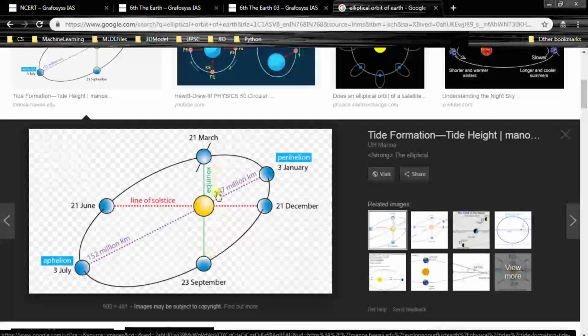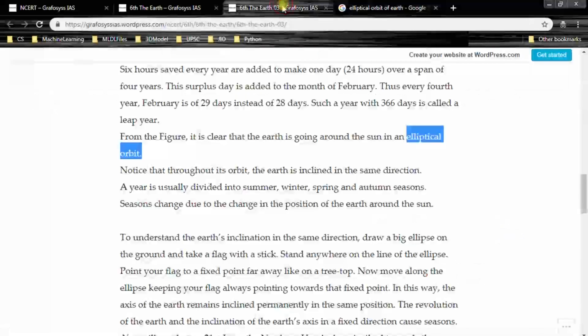And equinox, we are going to discuss in brief later. Equinox, line of solstice, and perihelion and aphelion, right? Notice that throughout its orbit the Earth is inclined in the same direction. A year is usually divided into summer, winter, spring and autumn seasons. Seasons change due to the change in the position of the Earth around the Sun.